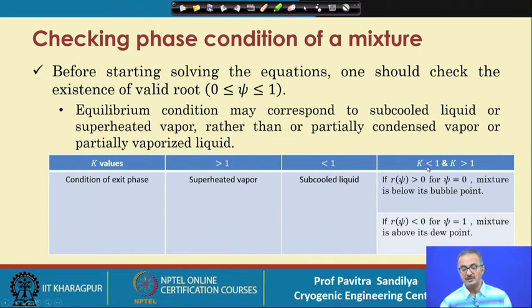Now if we have some K less than 1 and some K more than 1, then what do we do? We put psi equal to 0 and check whether R psi is more than 0 or not. If it is more than 0, then we have a mixture which is below its bubble point, that is, it is subcooled. And if we put psi equal to 1 and we find that R psi is less than 0, then it is above its dew point, that means it is a superheated vapor.